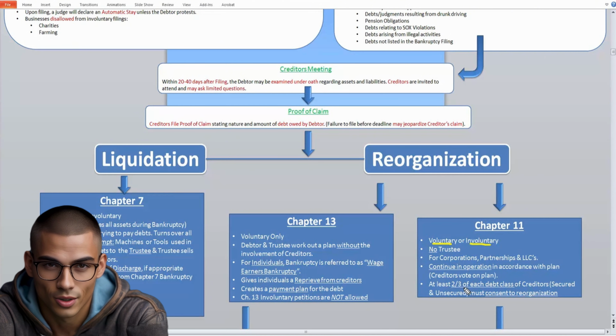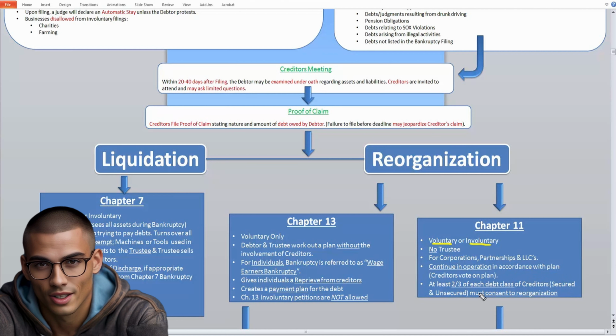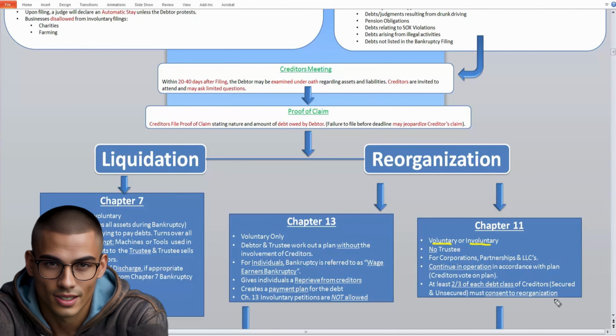And at least 2/3 of each debt class of creditors, so 2/3 of the secured creditors and 2/3 of the unsecured creditors must consent to this reorganization plan.